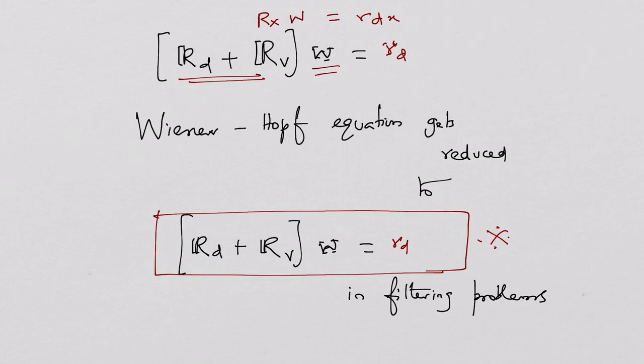Rx w is equal to rdx is now converted into Rd plus Rv into w is equal to rd simply. This is the modification of the Wiener Hopf equation when it is applied to classical filtering, noise reduction issues.